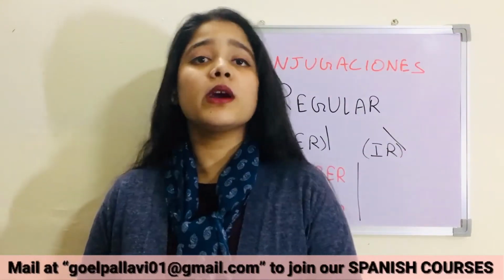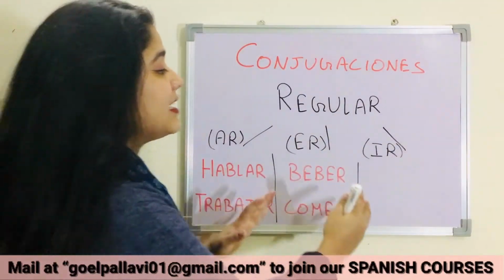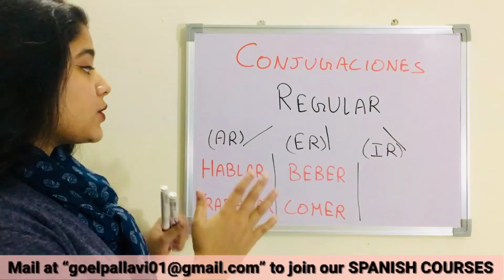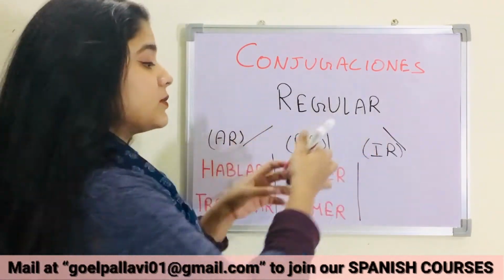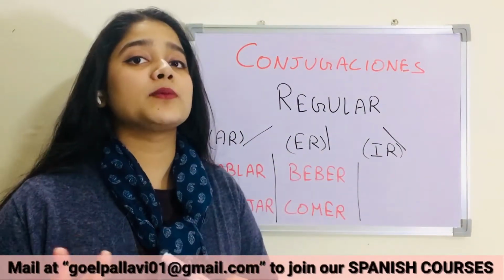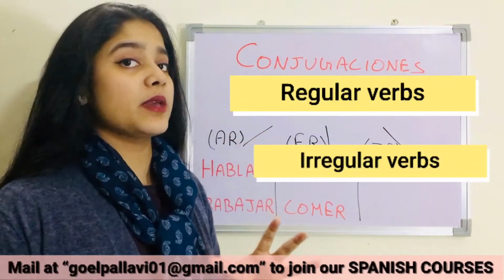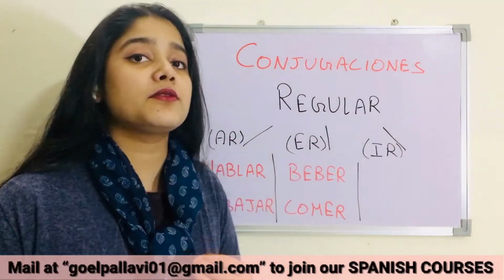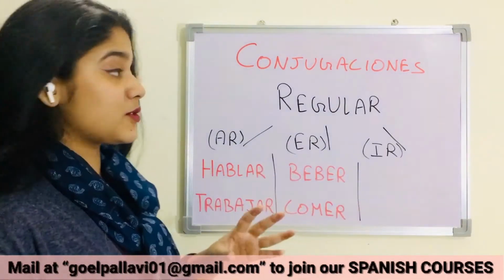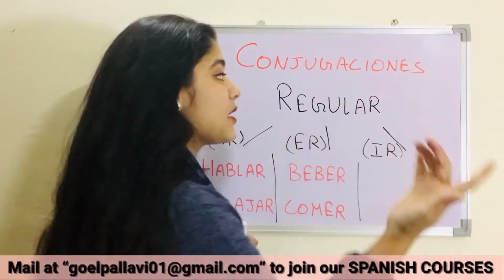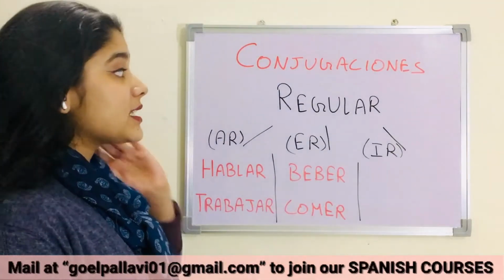Y buenas tardes. Good evening. So in the last video you learned the conjugations of AR ending verbs and ER ending verbs. Till now you have learned how to form the conjugations of regular verbs. As I have said before, there are two types of verbs in the Spanish language, regular verbs and irregular verbs. But right now we are learning the pattern to conjugate the regular verbs. In regular verbs also there are three types of verbs, AR, ER and IR ending verbs. So basically they end with AR, ER and IR.